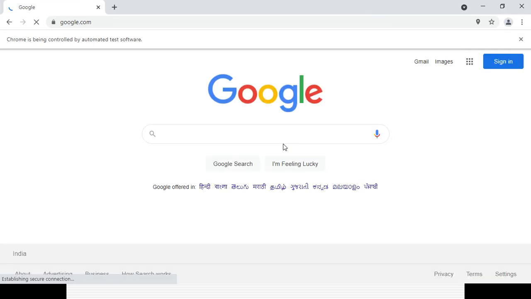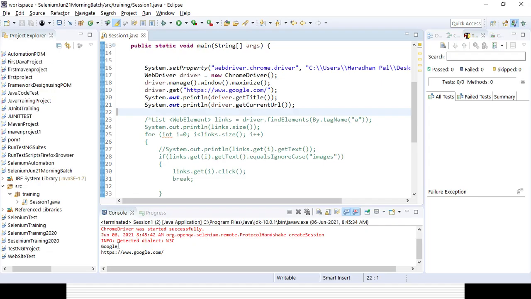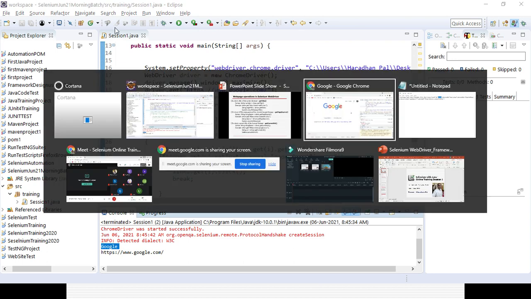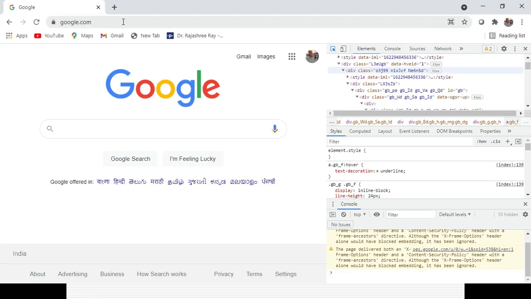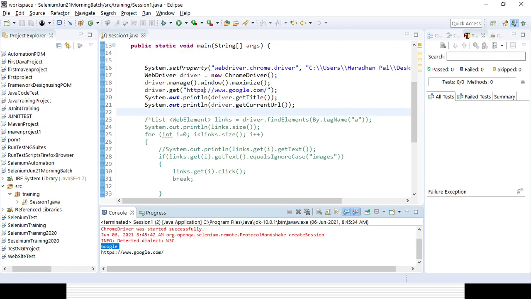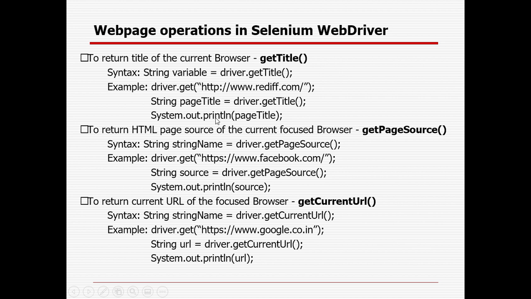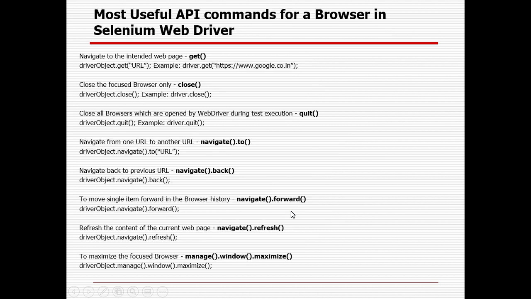Okay, so let's close it. Let's see whether the title is getting printed or not, because if you open the Google page, this is the title of the page, right? And this is the URL of the page. This is the URL you are opening here. You can see the URL is coming also. So that's why we can perform these operations: getTitle, getPageSource, and getCurrentUrl. Then these are the most used API commands, right?